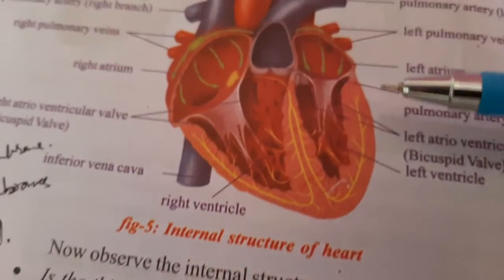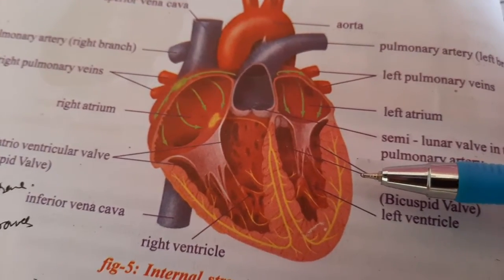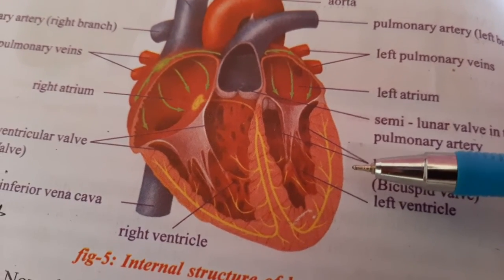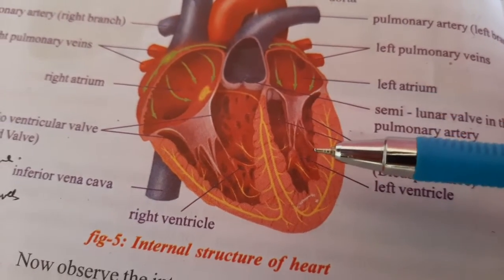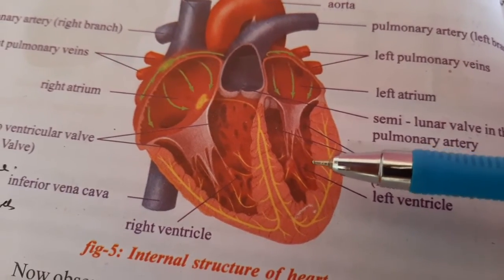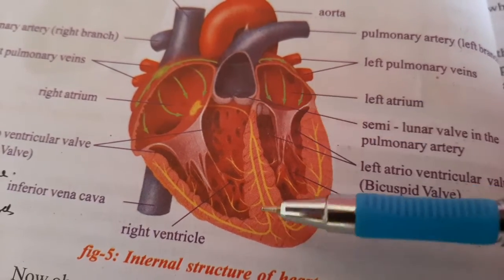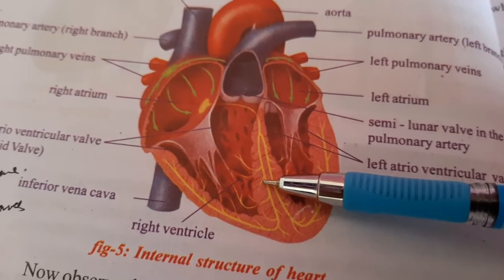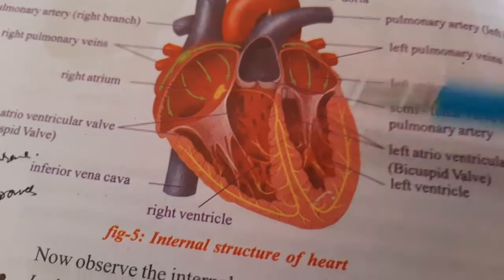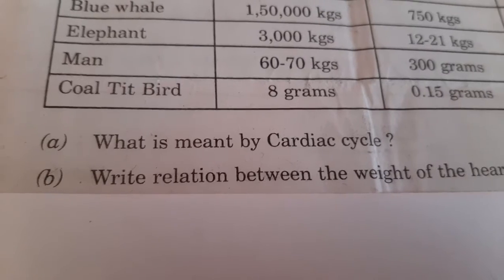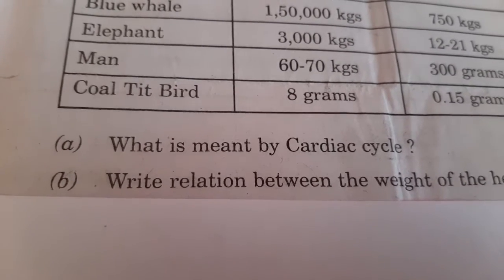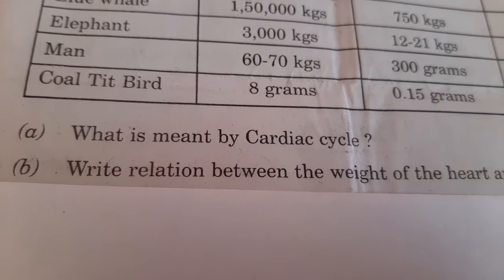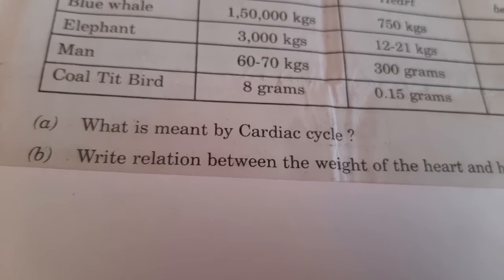If you observe the heart, the contractions and relaxations are going on continuously. So one contraction and one relaxation in atria and ventricles is called one cardiac cycle. So that is question A, cardiac cycle. One contraction, one relaxation in atria and ventricles. That is called cardiac cycle.